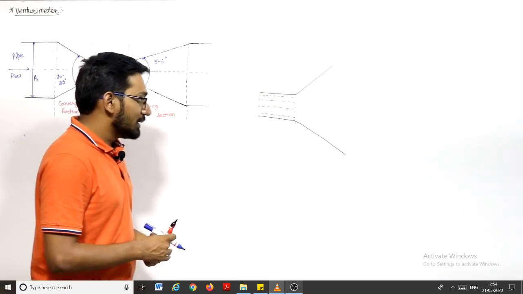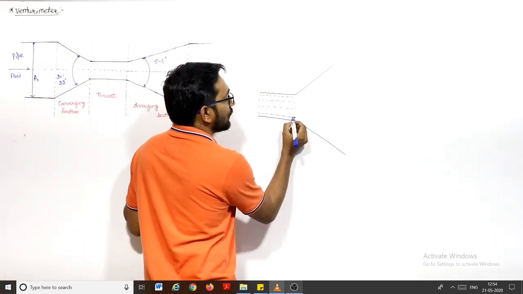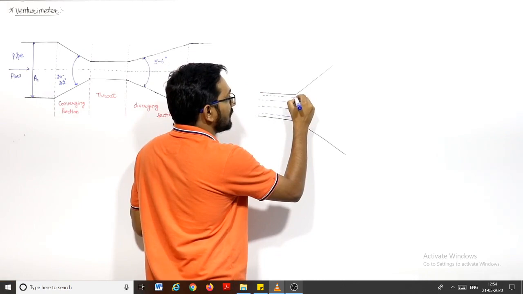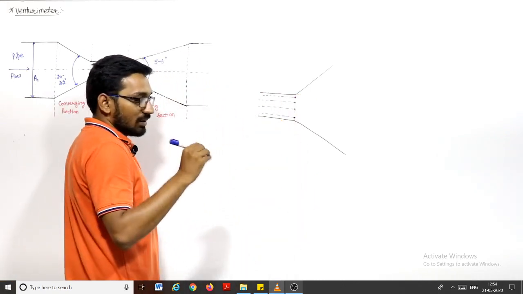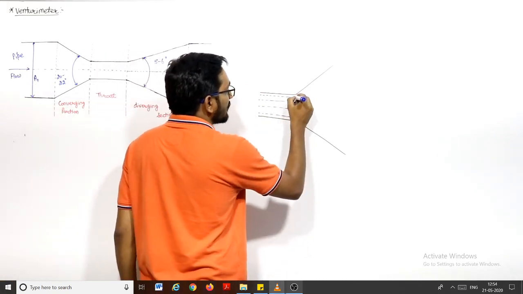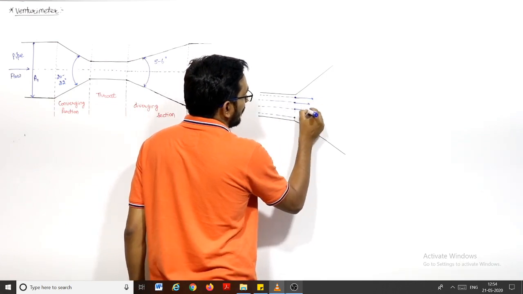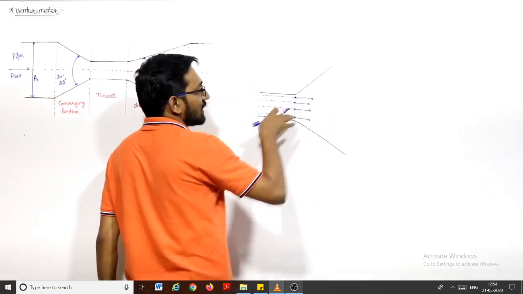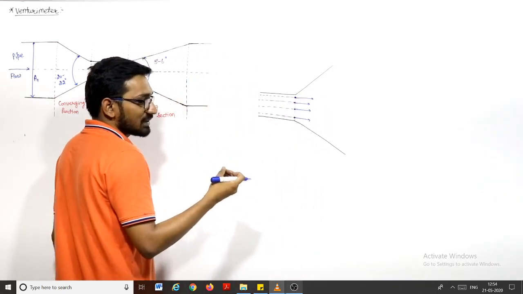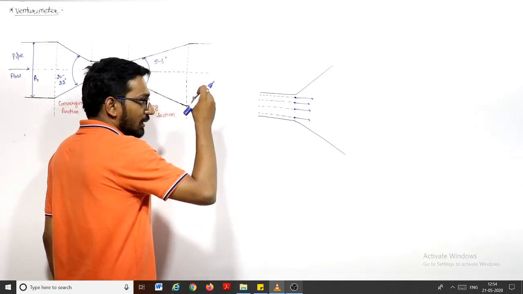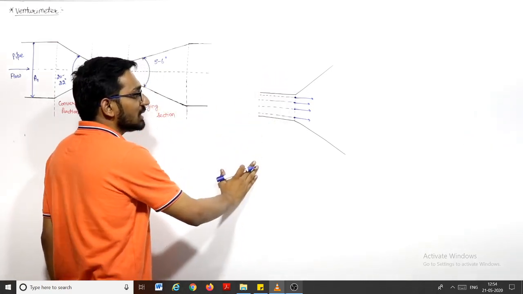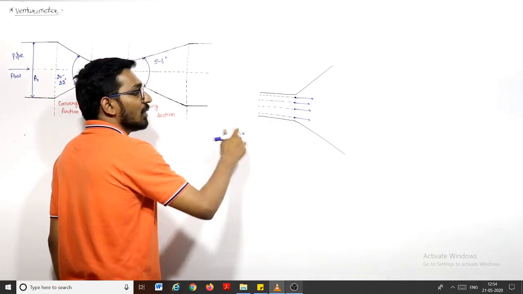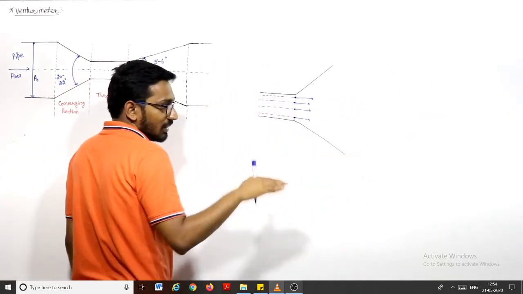Now, when the fluid particles come to this section, at present they have a velocity in this direction, and the particles have some mass. So at this section, initially these particles will have a momentum in this direction.